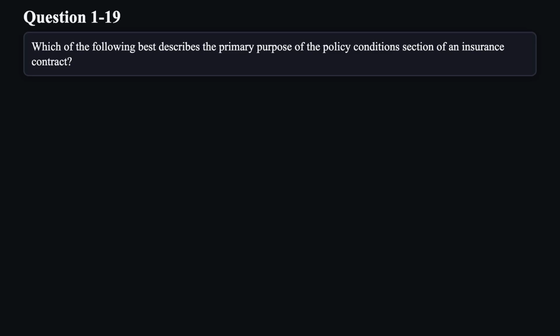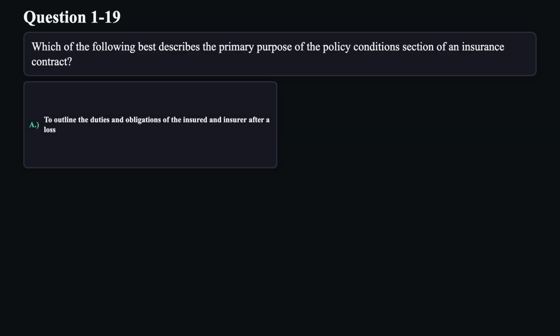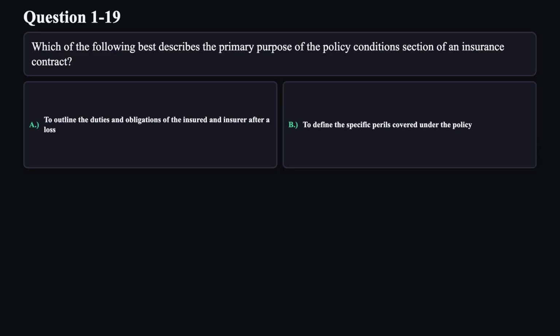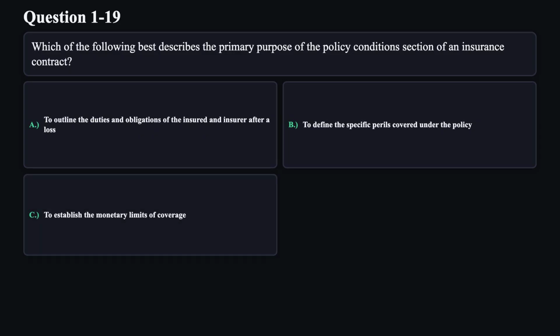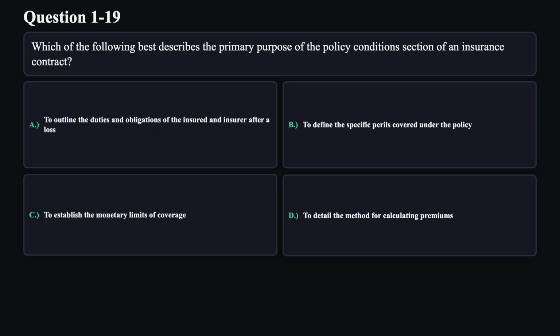Question 19. Which of the following best describes the primary purpose of the policy conditions section of an insurance contract? A. To outline the duties and obligations of the insured and insurer after a loss. B. To define the specific perils covered under the policy. C. To establish the monetary limits of coverage. D. To detail the method for calculating premiums.